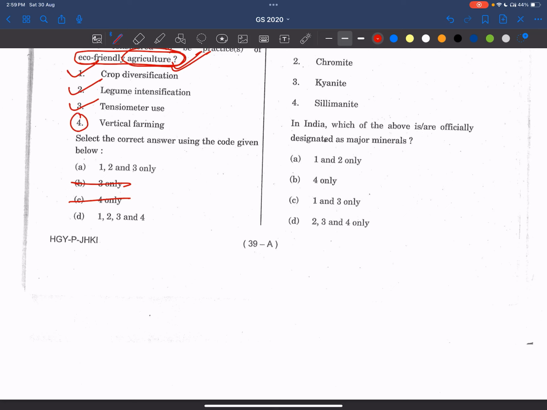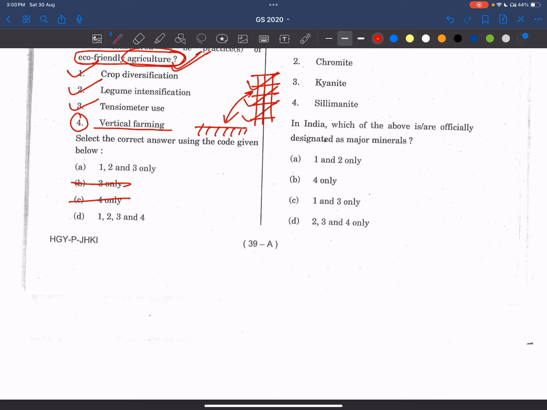Right? Now the problem comes with vertical farming. See friends, horizontal farming, vertical farming. Here also we can use chemical fertilizers. The difference is in the structuring, not in the process. It is an innovative method of space utilization, but it cannot be called an eco-friendly practice. We can use chemical fertilizers, we can grow plantation crops, monocropping can be done, right? So this is an innovative method, but not an eco-friendly agriculture method.